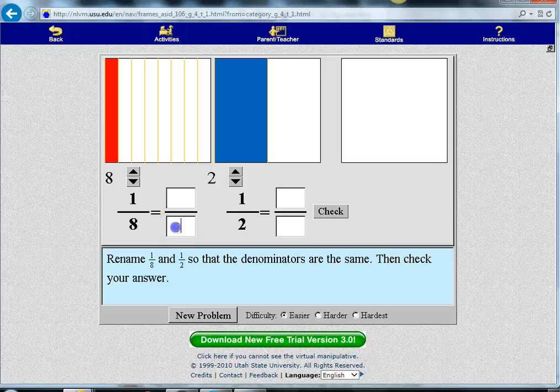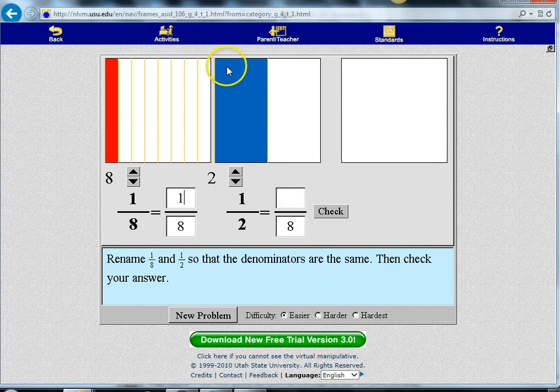Now, in this particular case, that denominator is 8. I'm typing in 8, and I know that because 8 divides into 8 evenly with no remainder, and 2 also divides into 8 evenly with no remainder. 1/8 is the same as 1/8. So I don't have to do any renaming here.